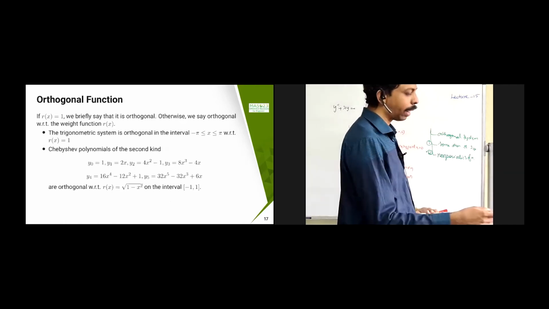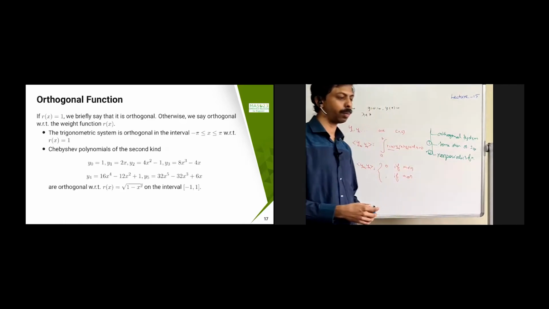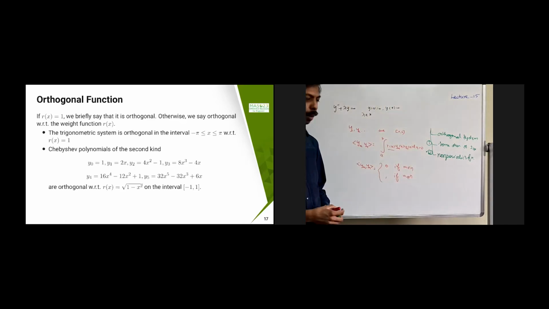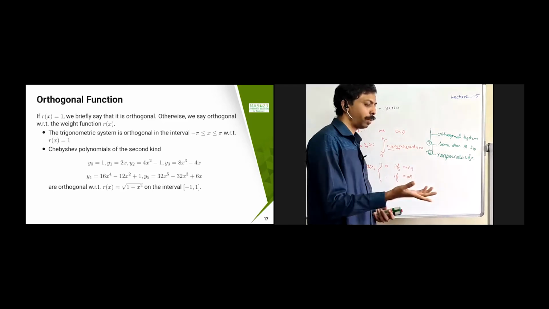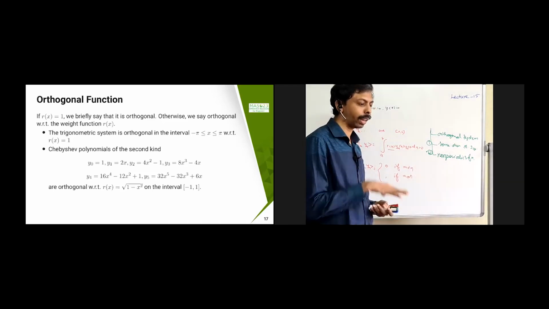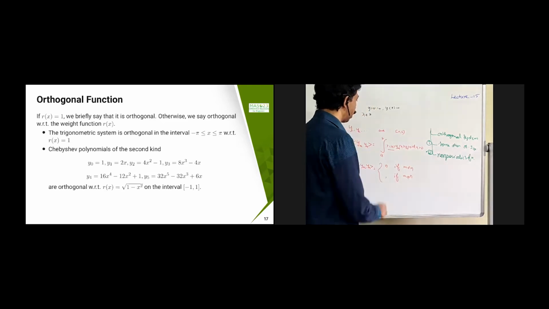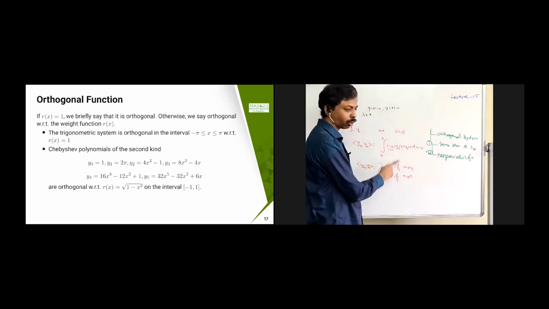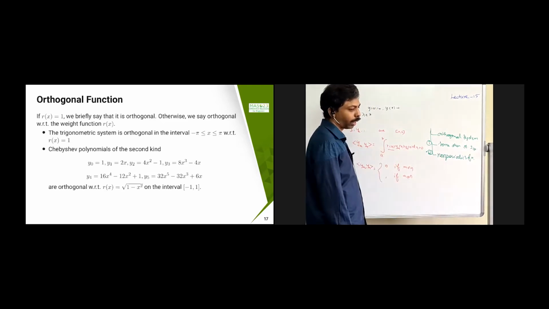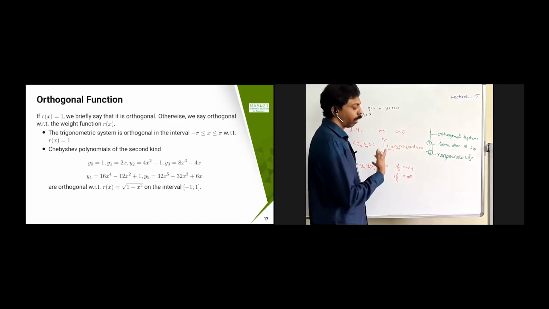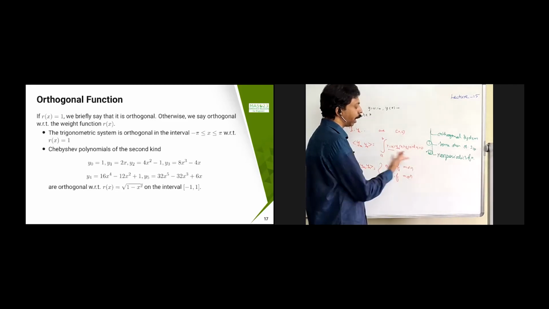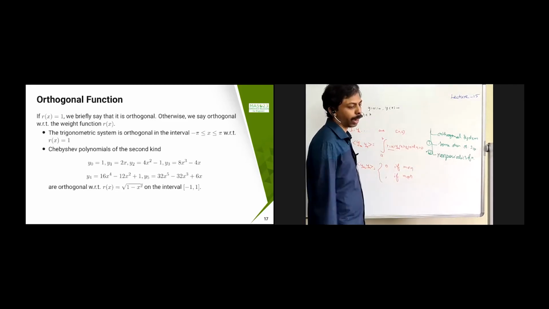Now you can verify that these are called Chebyshev polynomials of the second kind. The Chebyshev polynomials of the second kind are again orthogonal. You can verify that. You can just multiply with the square root of 1 minus x square and take any two functions, from y0 to y5, and calculate the integration. That is going to become 0 in the interval minus 1 comma 1.